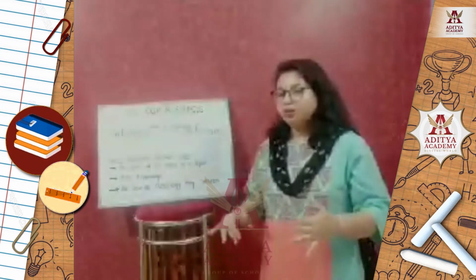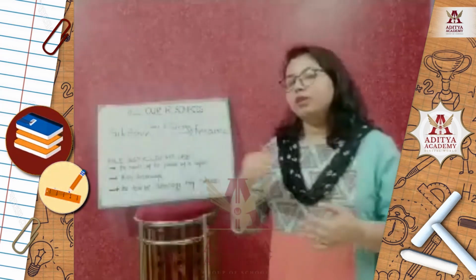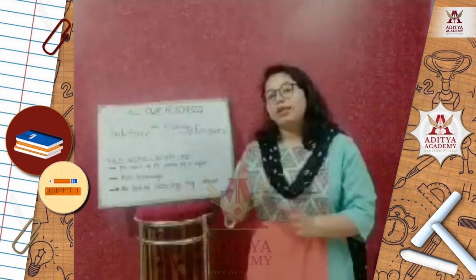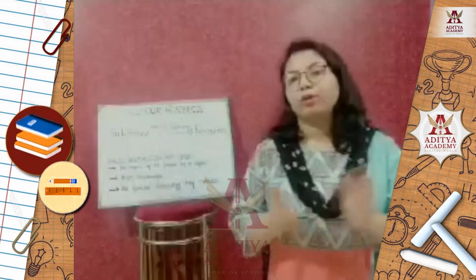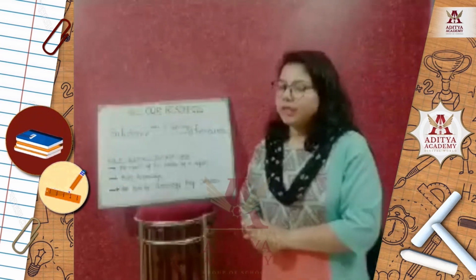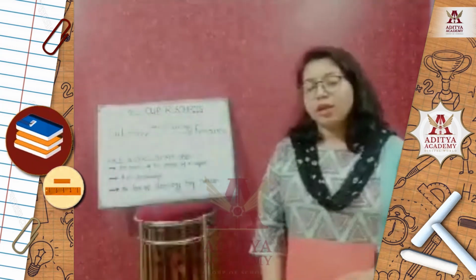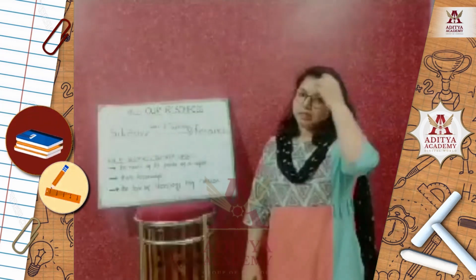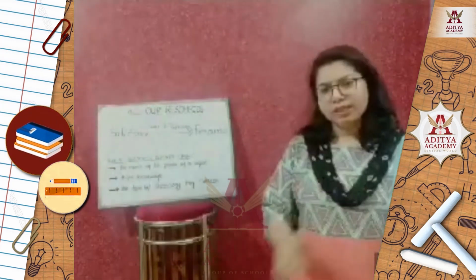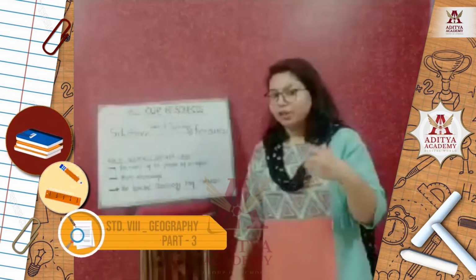So up to this much we have learned about all types of classification under the resource, and resource can be classified under these kinds of categories, and there are several bases on which the classification of the resource has been done. Now up to this part we have completed the natural resource. The next part that we are going to discuss is the human resource. Human resource means, as I already told you in the definition, humans themselves.